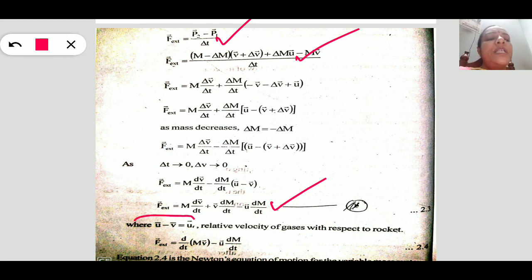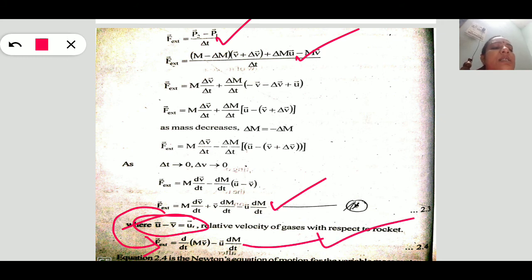Here u minus v is taken to be relative velocity. So this equation in turn is written in this form. This is the final equation: F external force is equal to d by dt of mv minus u dm by dt. This is the external force acting upon the variable mass system.